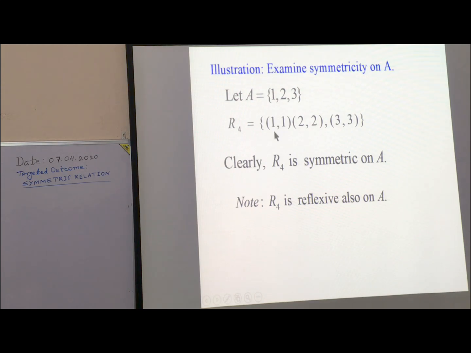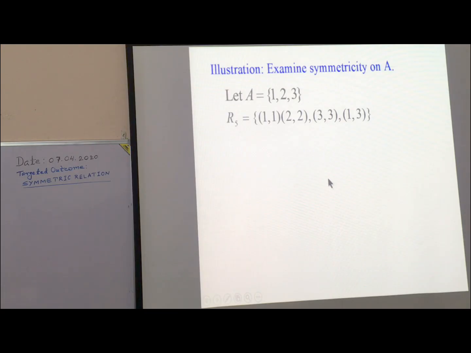Yes. See here. Element 1 is present in A. Ordered pair (1, 1) is present in R. Element 2 is present in A. Ordered pair (2, 2) is present in R. Element 3 is present in A and ordered pair (3, 3) also present in R. So R4 is also reflexive. This relation is reflexive as well as symmetric, both.